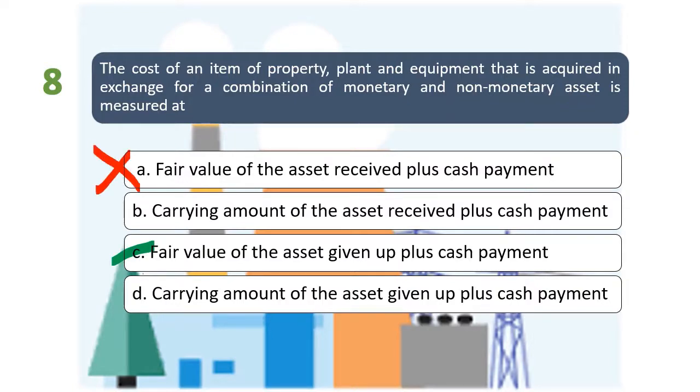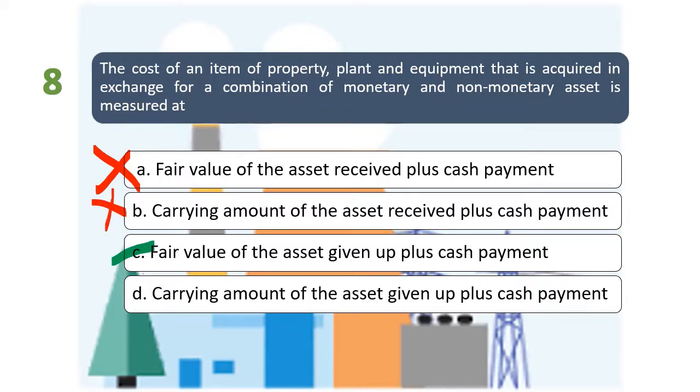Letter B, carrying amount. So gagamitin lang po natin yung carrying amount kapag ang ating pong transaction ay without commercial substance. Pero in case without commercial substance, ang basis natin lagi is yung carrying amount of the asset given up. So therefore, letter B will never be right, diba?